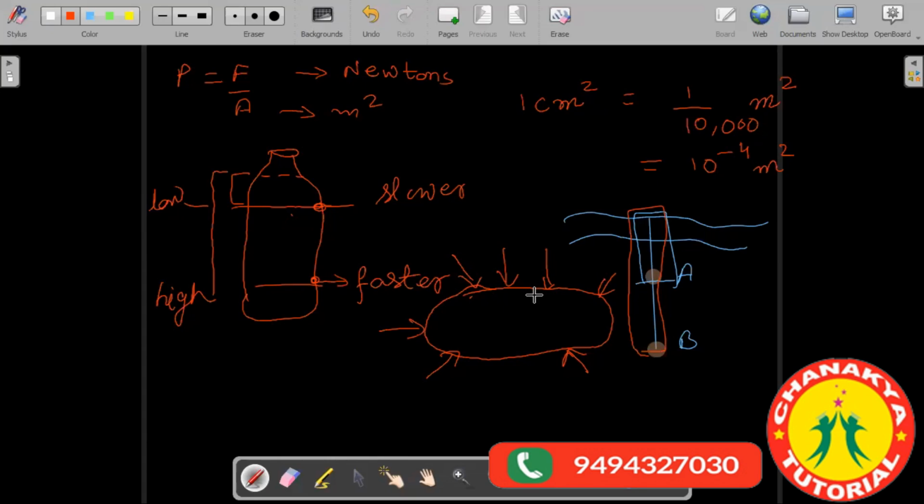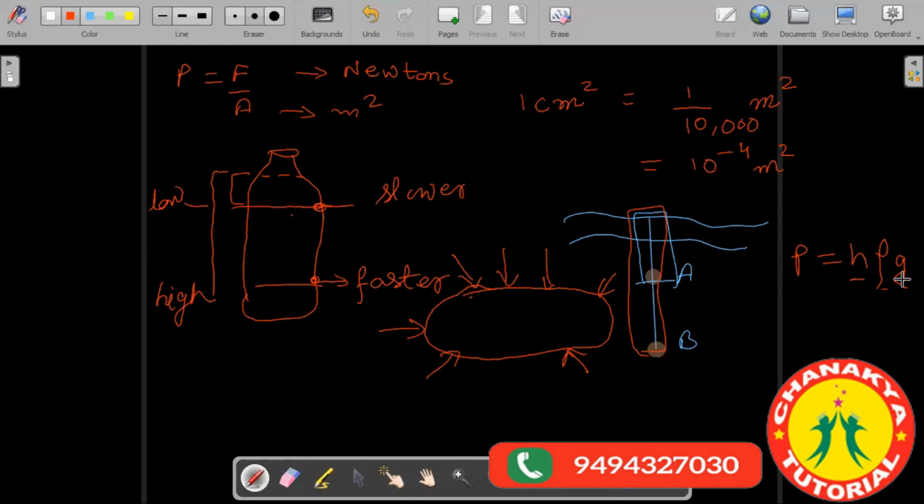Actually, the formula for the pressure is H rho G. The pressure for fluids is given by the formula H rho G, where H represents the depth of the fluid, rho represents the density of the fluid, and G is the gravity. Sir, we take gravity as 10. Understood this? Okay.